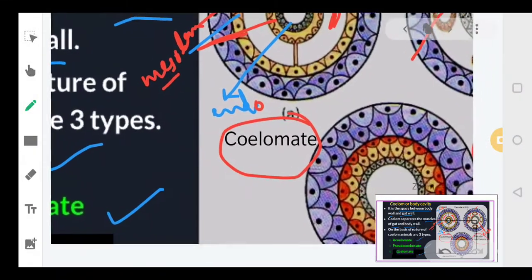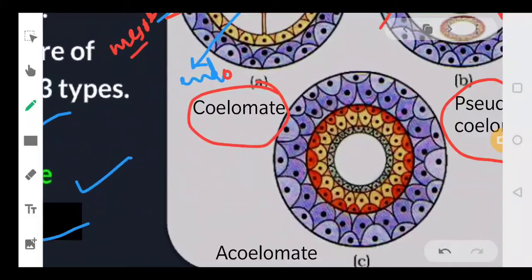Then third, look at the third picture. Here this is your mesoderm. See, this is your endoderm. The innermost layer is endoderm. The outermost purple layer is ectoderm. And in between, the red and yellow layer is your mesoderm. There is no cavity here.